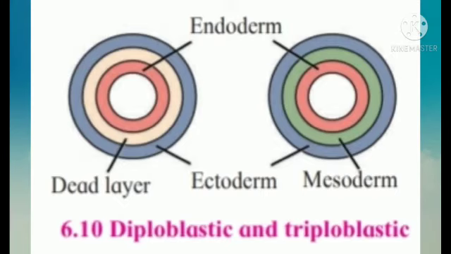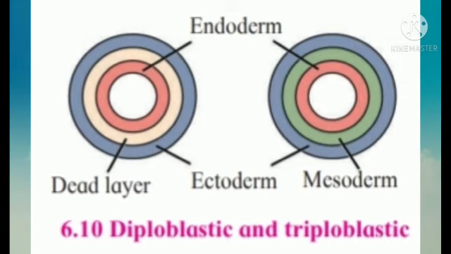Now we are going to learn germ layers, diploblastic and triploblastic. In case of multicellular animals, germ layers are formed during initial period of their embryonic development, and from those germ layers only different tissue are formed in the body.